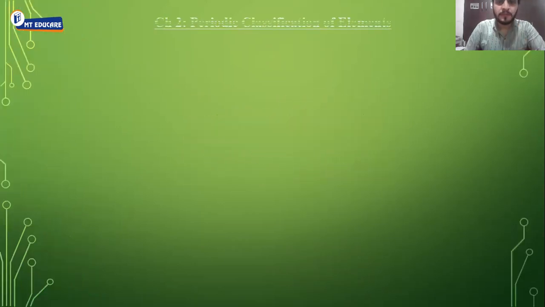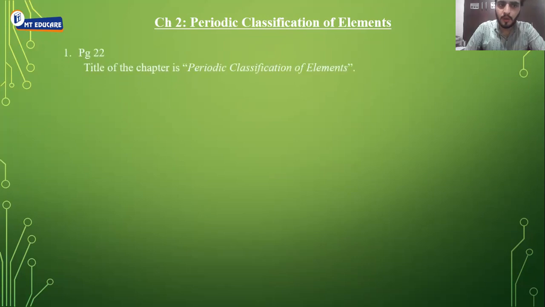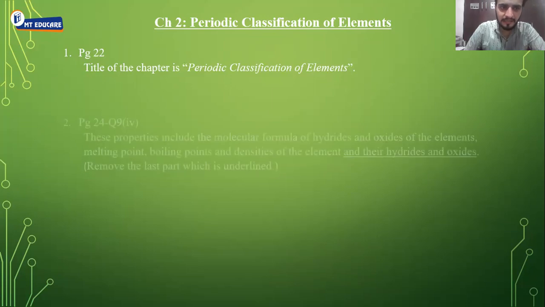Okay. So very first, we are starting with periodic classification of elements. The very first correction over here on page number 22, the title of the chapter is periodic classification of elements. It is misprinted. Please do this correction. Moving ahead.